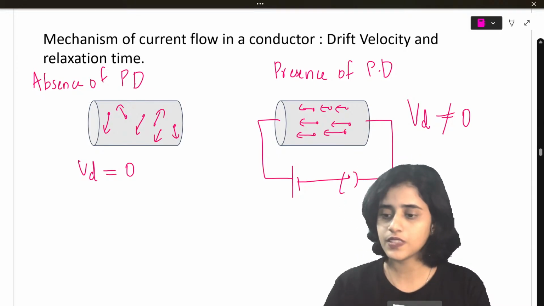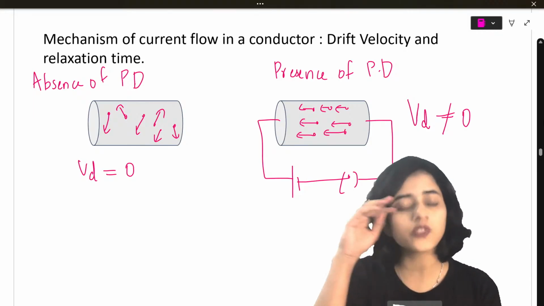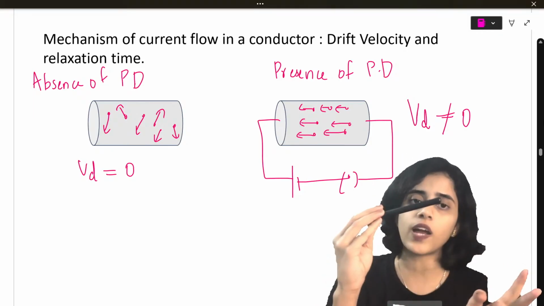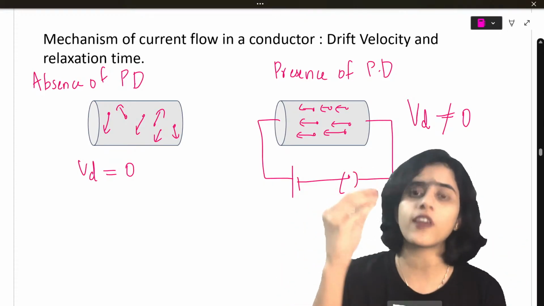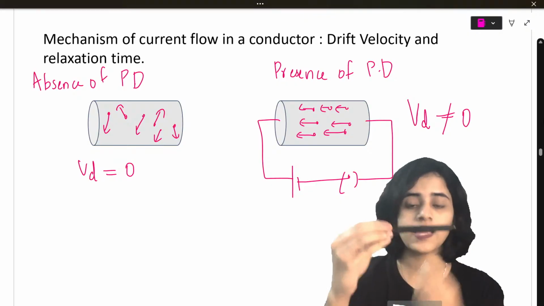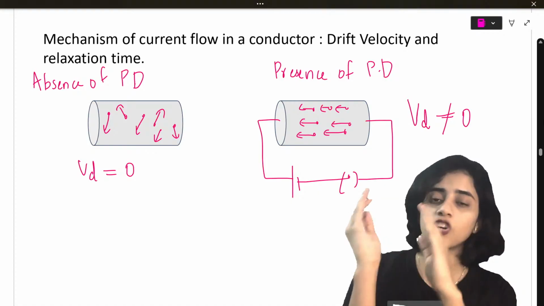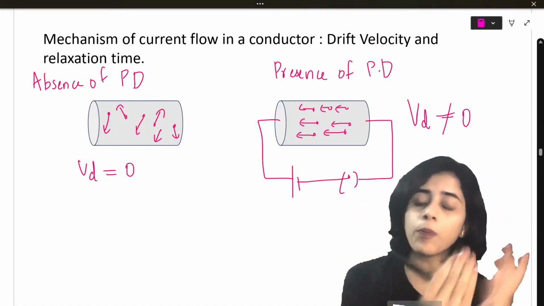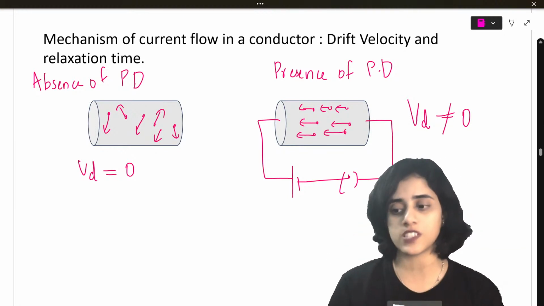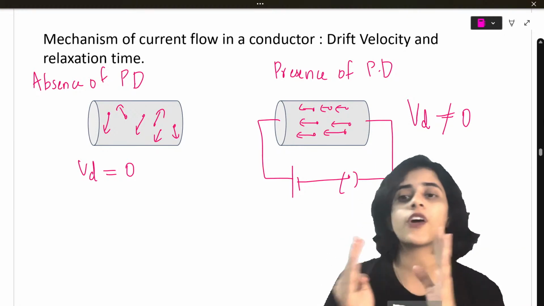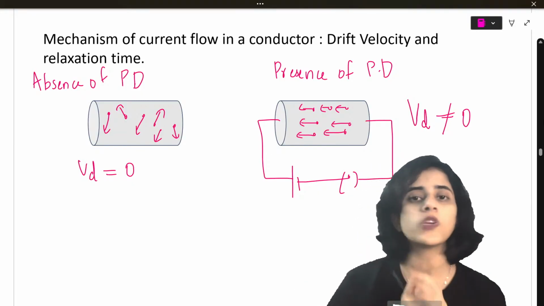Yes, Swati, drift velocity is 0 when there is no potential difference. If I simply have a wire or a conductor, it will not have any drift velocity. But if I connect it to a battery and give an external electric field to it, all the electrons will align in the direction opposite to the direction of the electric field, and together they will have a velocity. So drift velocity will not be equal to 0, because, as you said, Swati, electrons will flow in one direction.